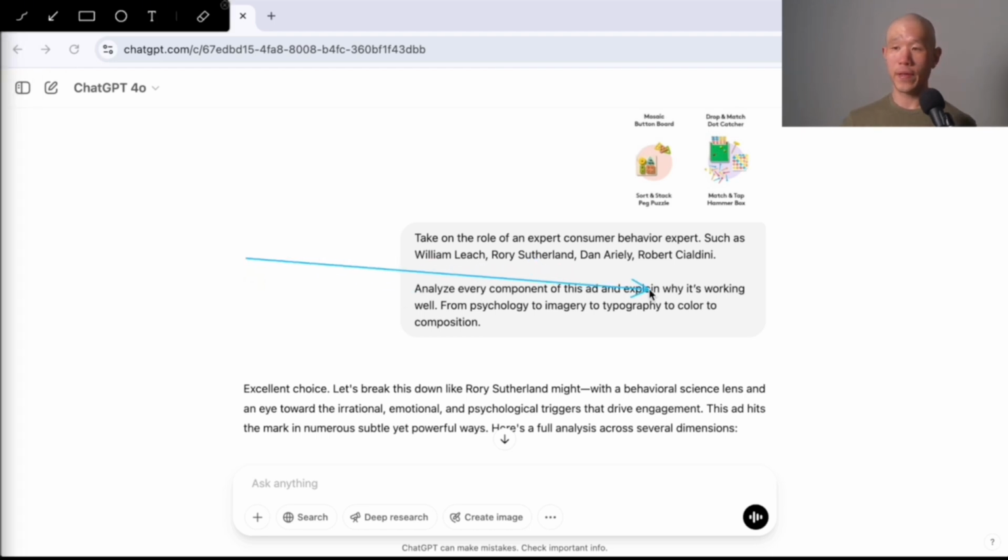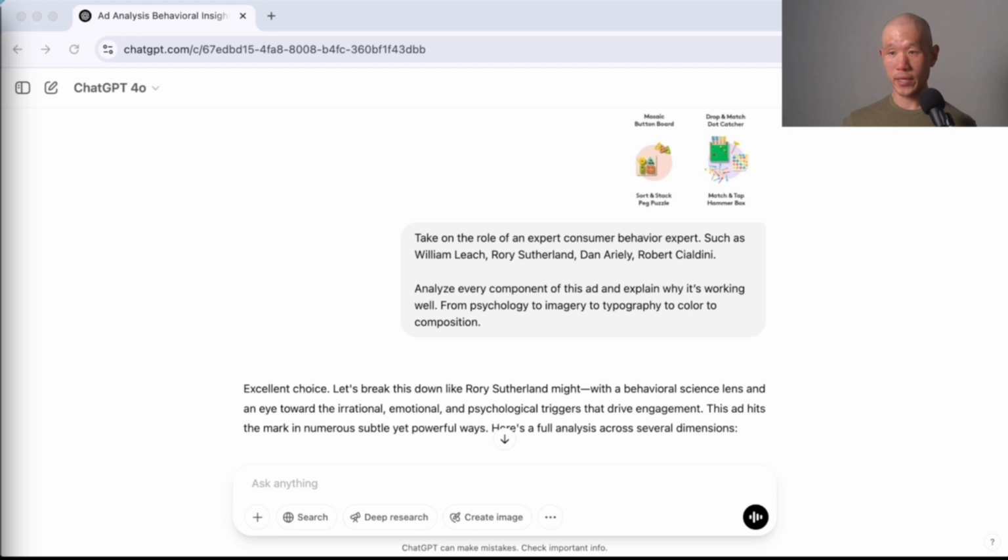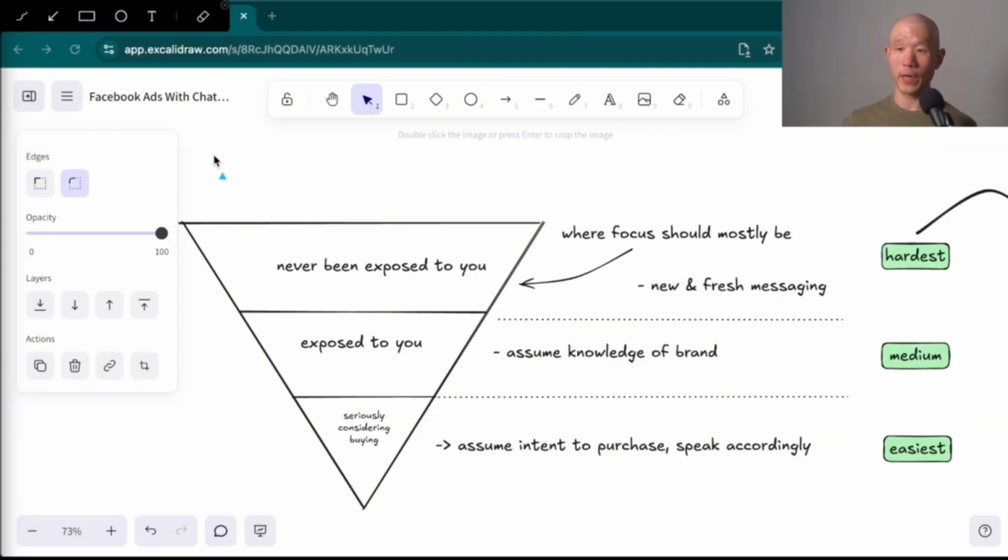Analyze every component of this ad and explain why it's working well, from psychology to imagery to typography to color to composition. So exact same thing as the one with Create. And by the way, these authors, you should probably check their stuff out because they will make you a better marketer and give you a lot of perspective that will help with marketing that is more on this layer of speaking to people who have never been exposed to you, as opposed to only this layer where people have either already been exposed to you or they're considering buying. This stuff is medium to easy difficulty, but appealing to a lot of people who don't know about you is harder.